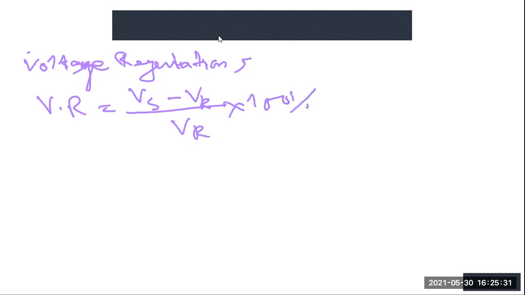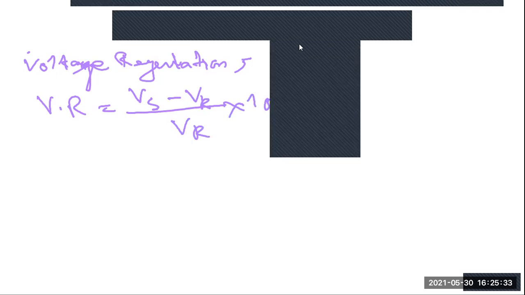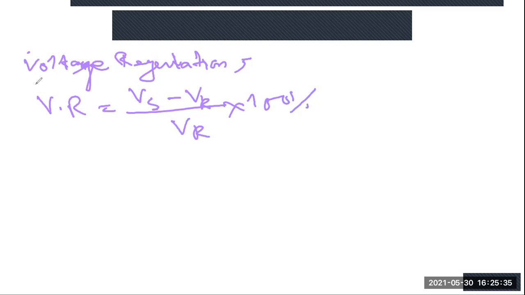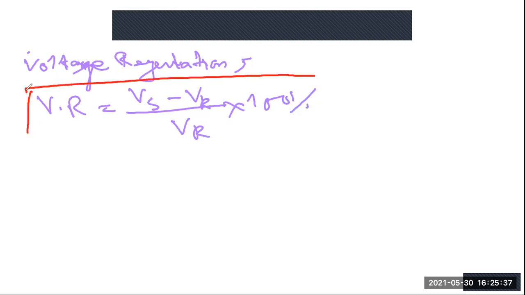So this is the basic definition of the voltage regulation. This is how to calculate the voltage regulation of a transmission line. Clear? Any doubt? Anyone has any doubt?